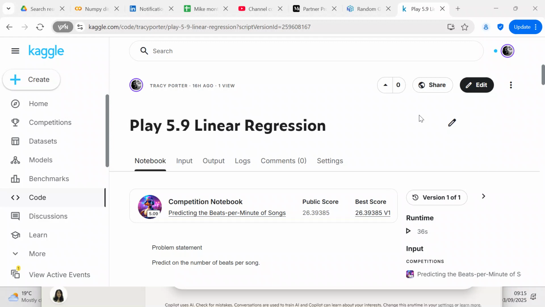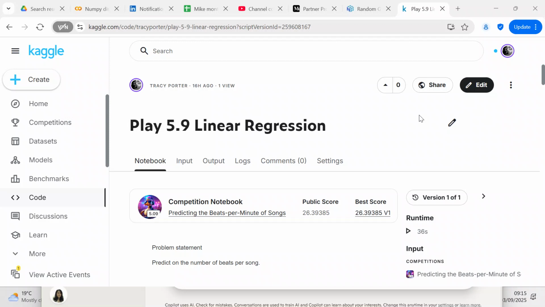Basically, I'm doing a video on a Kaggle playground competition, season 5, episode 9. What you have to predict is the number of beats per song. That's the competition. So I did the competition yesterday, I think, which was on the 2nd.